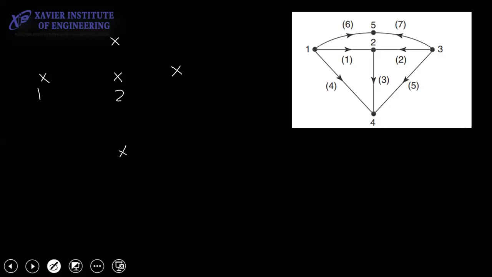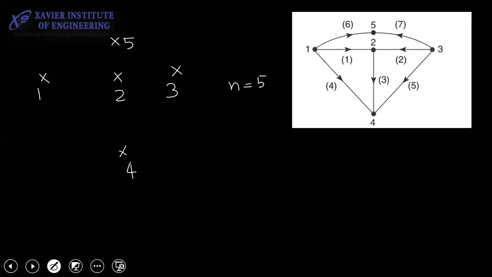So 1, 2, 3, 4, and 5. Now if I make a tree for this, how many nodes are there? Can anybody tell me? How many nodes are there? 5, correct. How many branches should I draw? 4. You get it? You have to subtract 1, right?